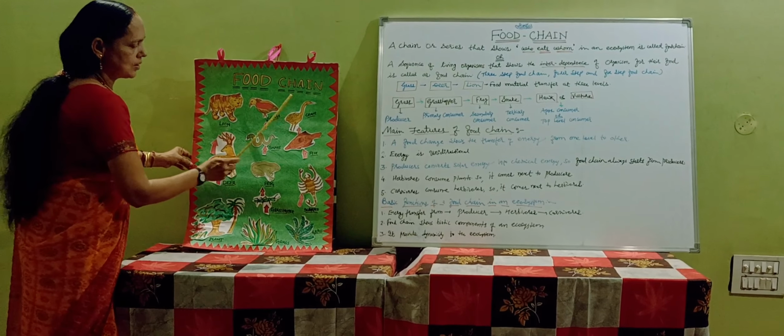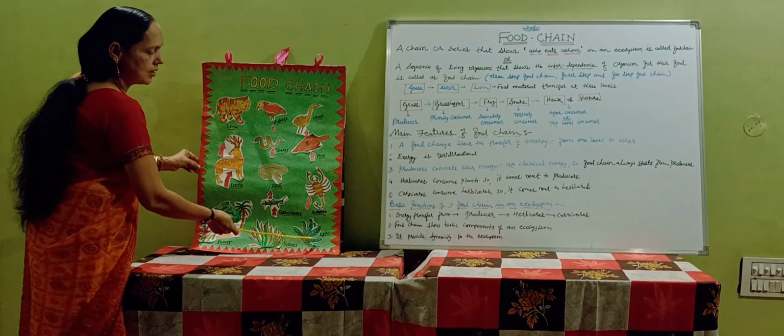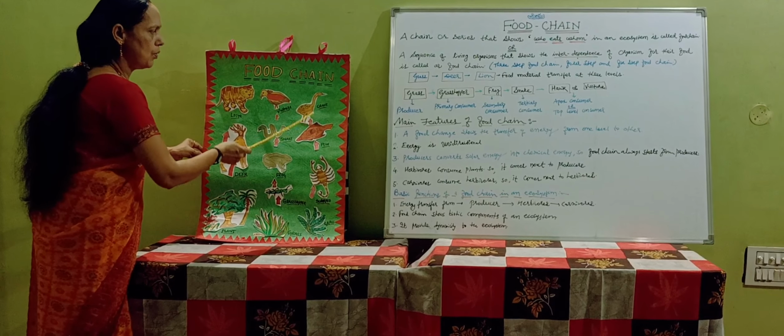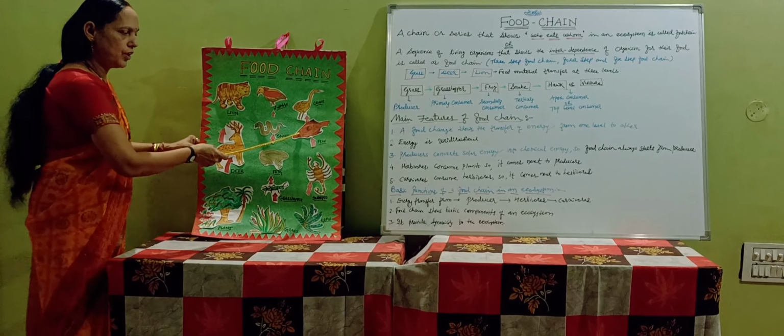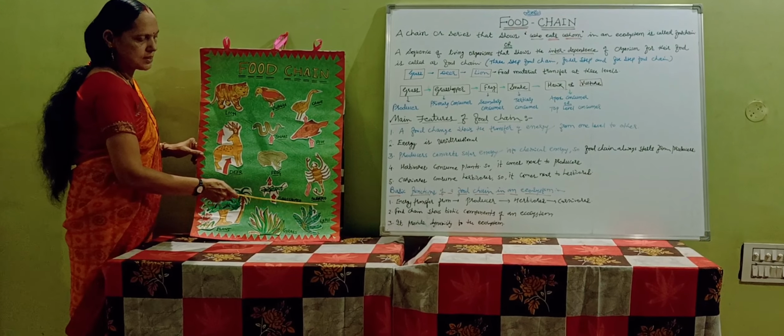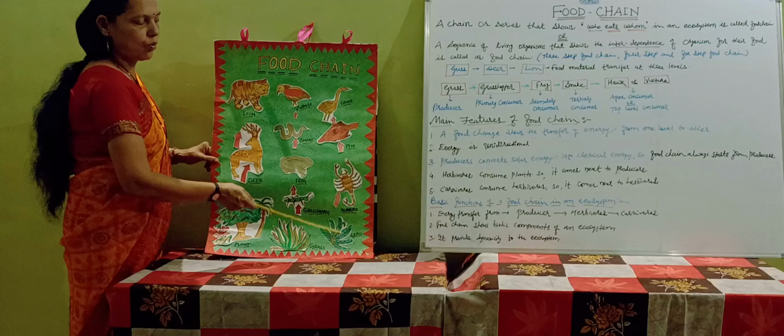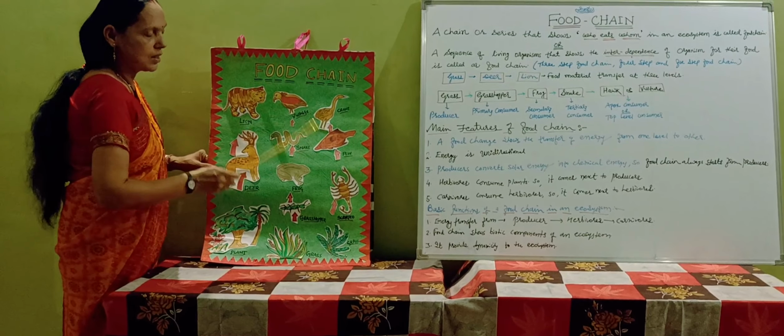Now in another chain, you can see here is the grass, then the scorpion is dependent on the grass, the fish is dependent on the scorpion, and the crane is dependent on the fish. In this way, here four species are there: 1, 2, 3, 4. That's why this is called a four-step food chain.